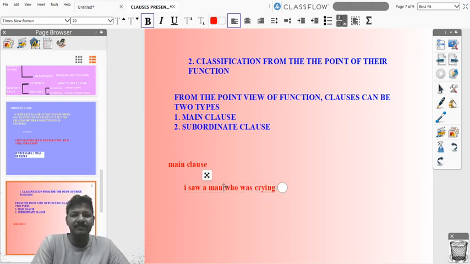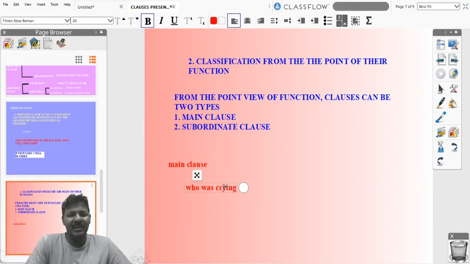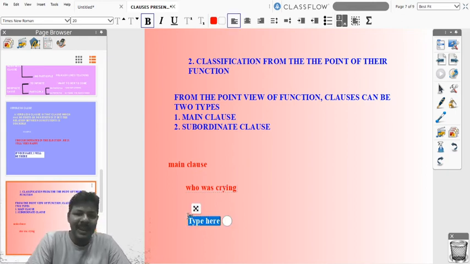If we remove that part, who was crying does not give complete meaning, so this is called subordinate clause. Let me give another example.